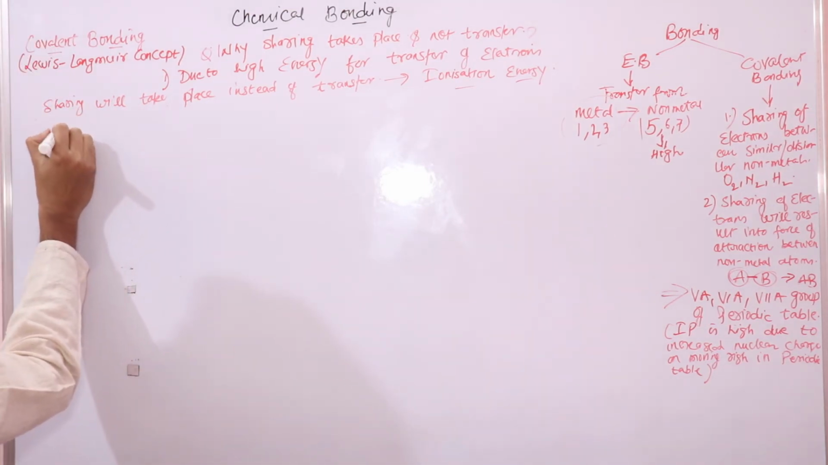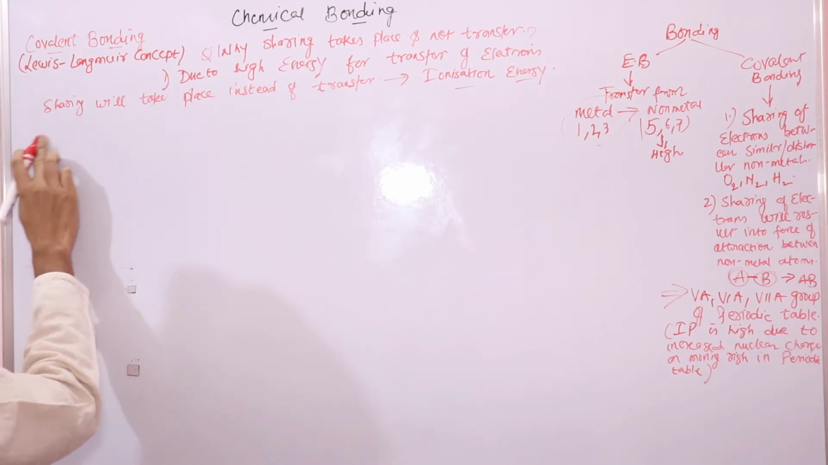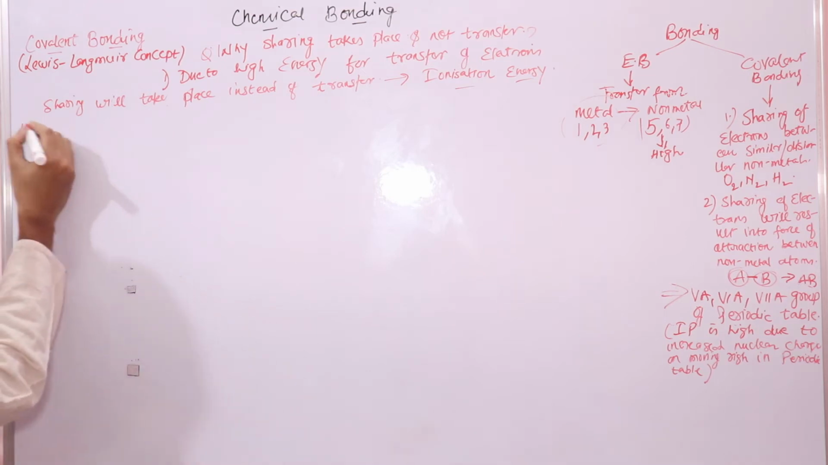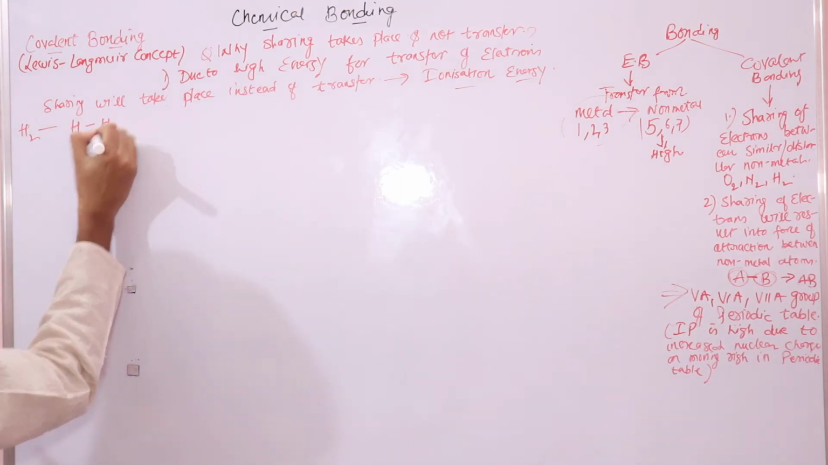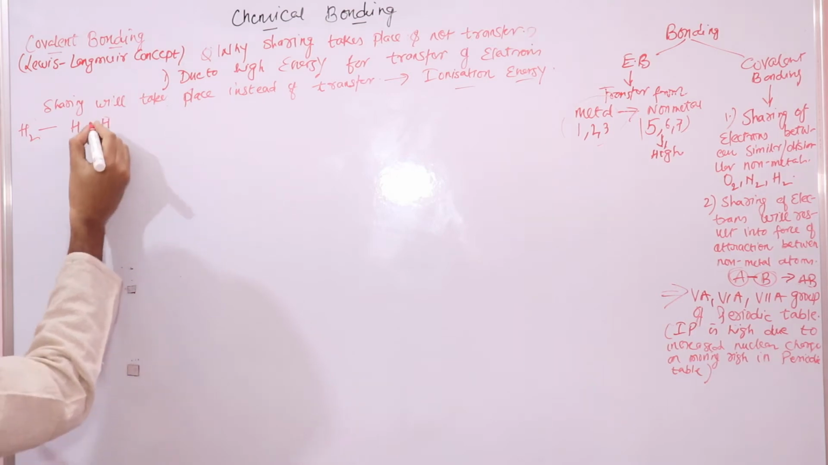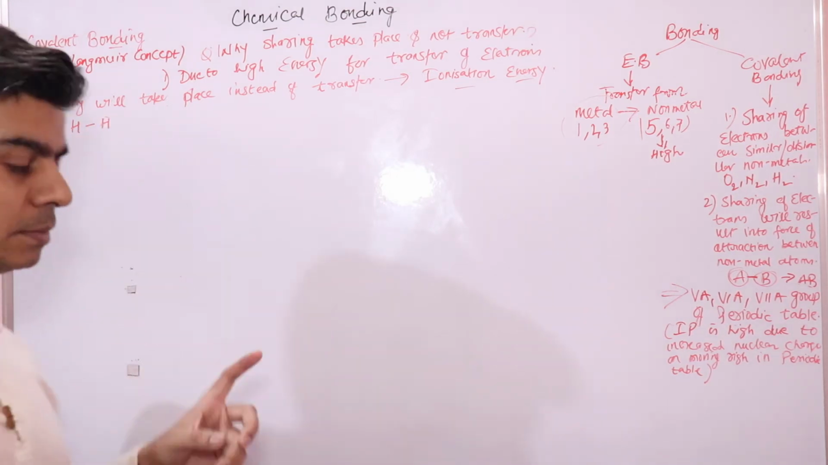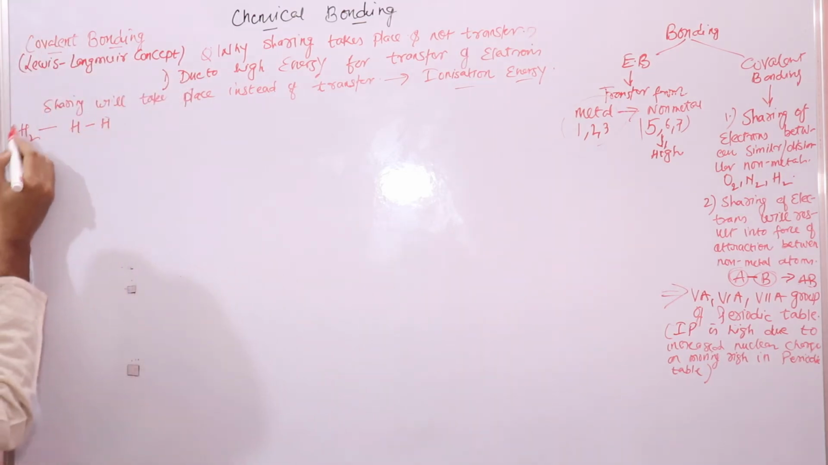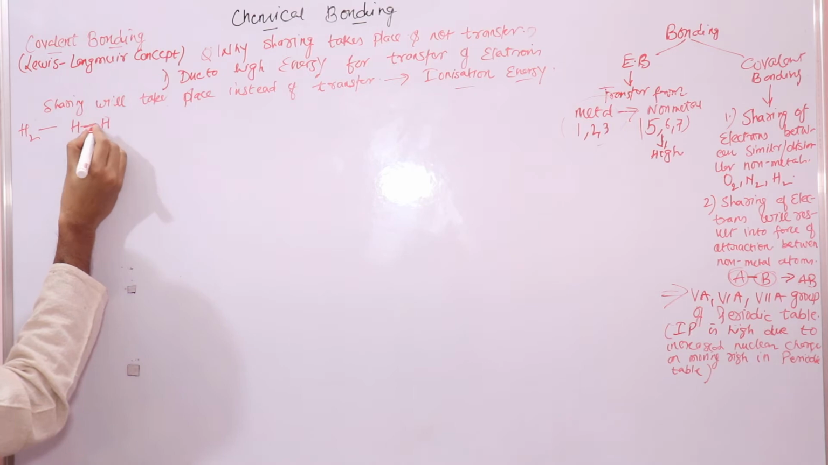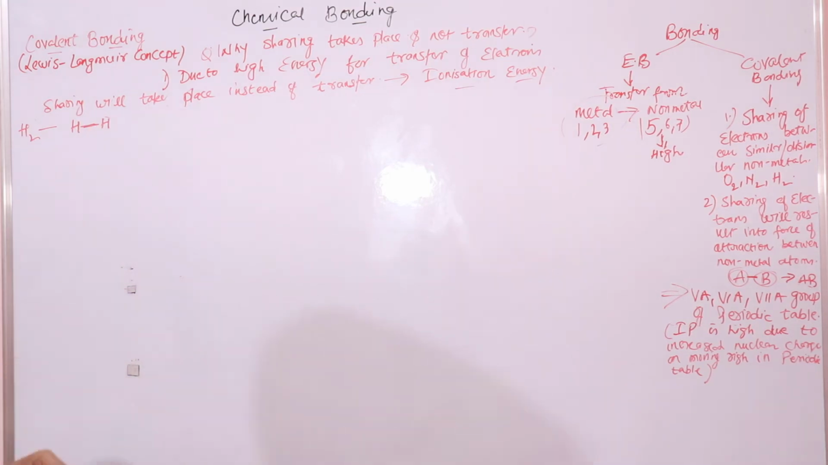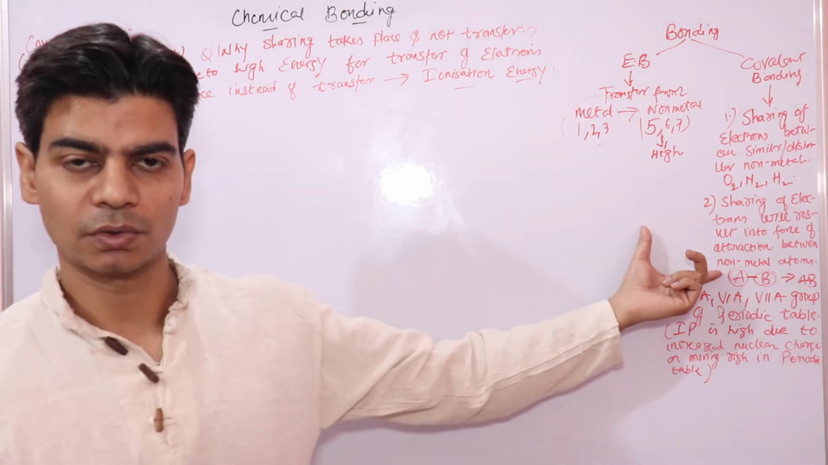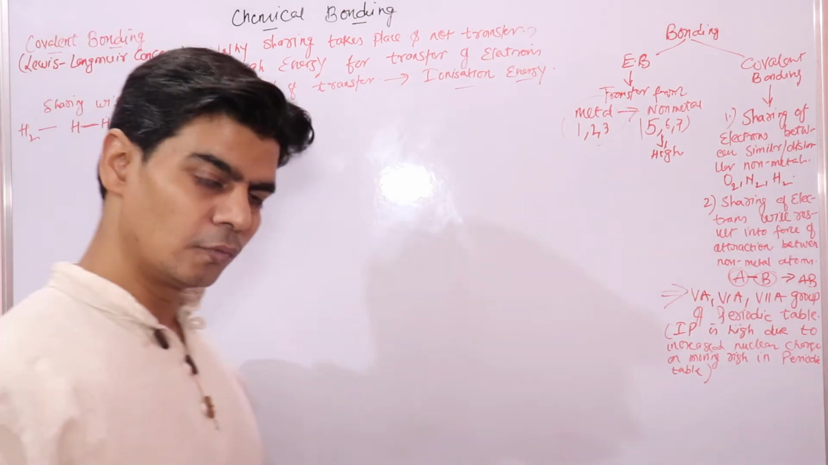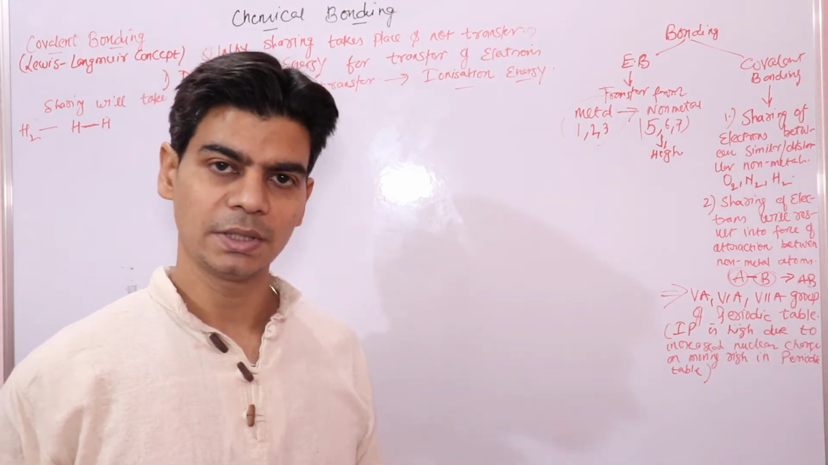Right. Now let's quickly take an example. Let's take an example of hydrogen. We know that hydrogen has a hydrogen molecule. We'll look at the formation of the hydrogen molecule. In a hydrogen molecule, we have two hydrogen atoms, and these two hydrogen atoms are bonded. These two hydrogen atoms are together in this molecule due to force of attraction. This force of attraction results from sharing of electrons, which is a covalent bond.